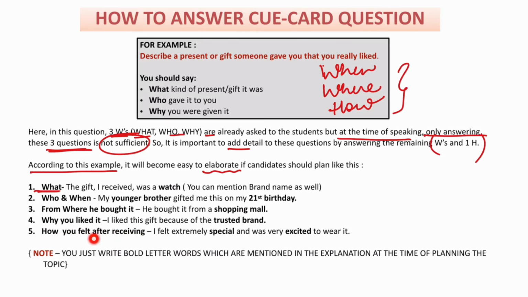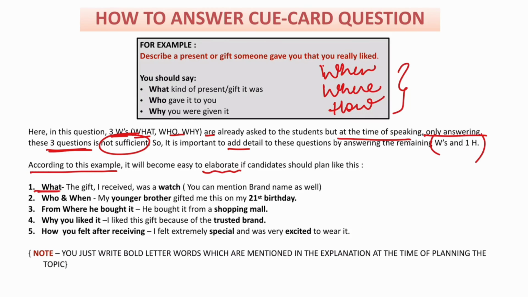How you felt after receiving it. Here the most important thing is talking about your experience and emotions at the end. You have to mention why it is special for you. You can say, I felt extremely special and was very excited to wear it. But you have to mention the reason why it's special: because it's gifted by your brother, you are very emotional, you have a very good bonding with your brother, that's why it's very precious for you, right? And you still have that watch now also, so you can talk about these basic things in your story.